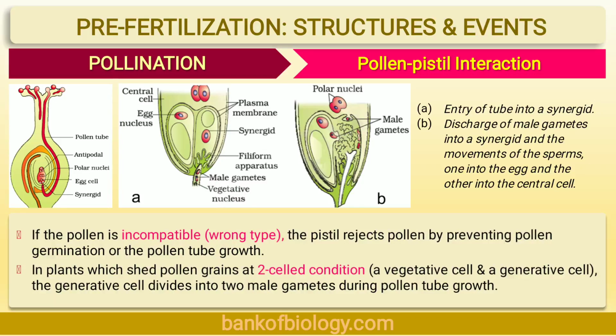We used to add boric acid in that, and in that condition we used to prepare the slide in which this medium was supposed to be given to that particular pollen grain. After some time, maybe 30 to 45 minutes, the pollen grain germinates and develops the pollen tube. So that was the practical regarding the development of pollen tube or pollen germination. In the last syllabus, it was there. So, this is about the pollen-pistil interaction.